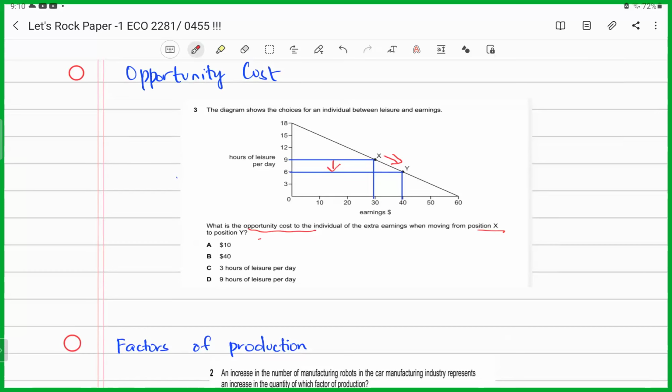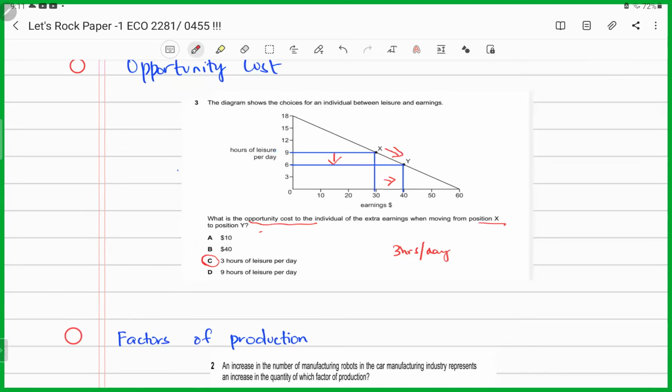Now, if he's moving from X to Y, what is he doing? He's foregoing 3 hours of leisure per day. For what? For an extra $10 earning. So that's exactly what the question is asking. The question is asking, what is the opportunity cost to the individual for this extra earnings from moving from X to Y? In order to get hold of the extra earning, what is opportunity cost? The cost of the best alternative foregone due to a particular choice made, right? So what is the cost of the best alternative being foregone in this scenario? Exactly, the 3 hours per day of leisure being sacrificed. This has to be C.